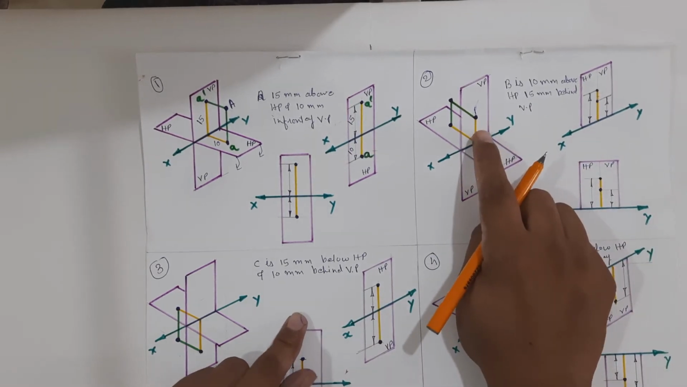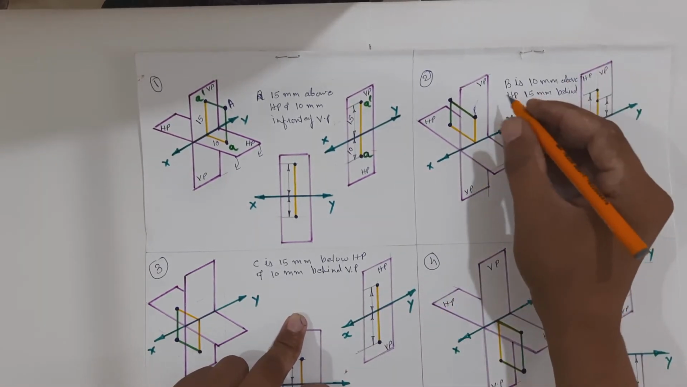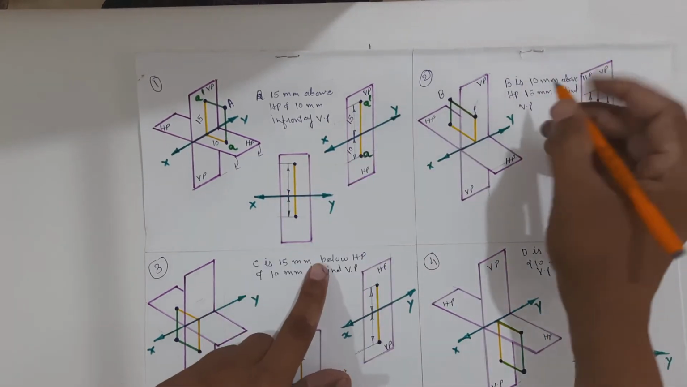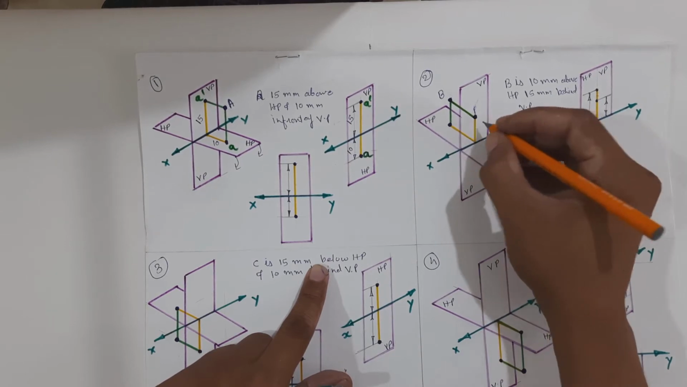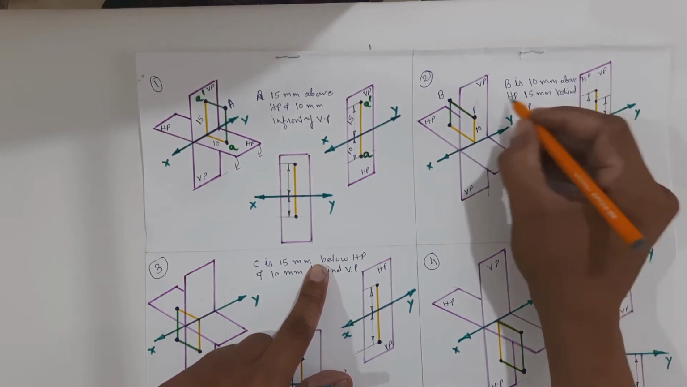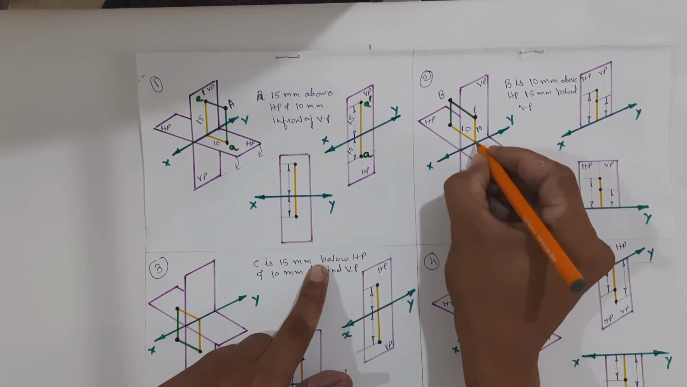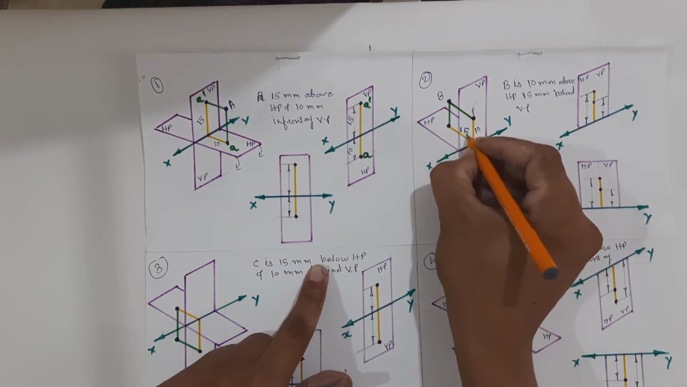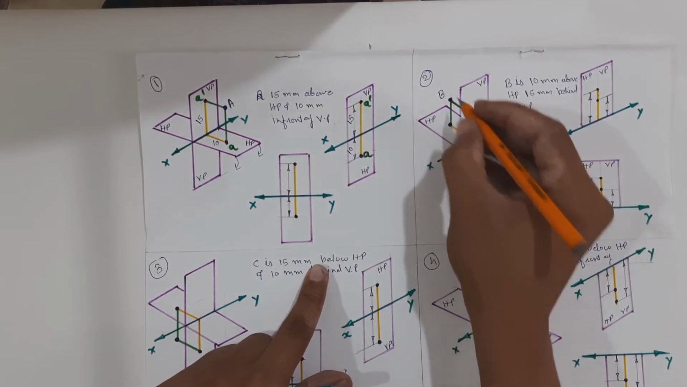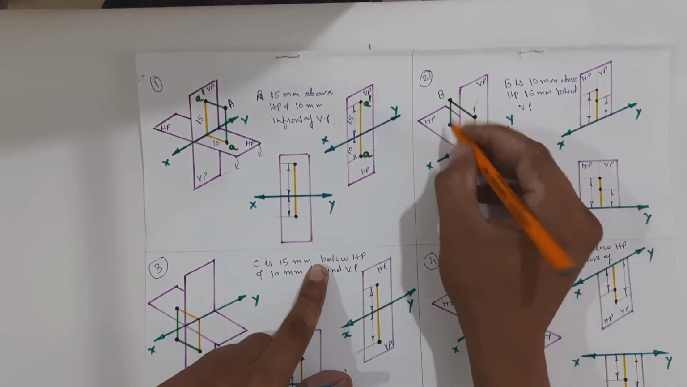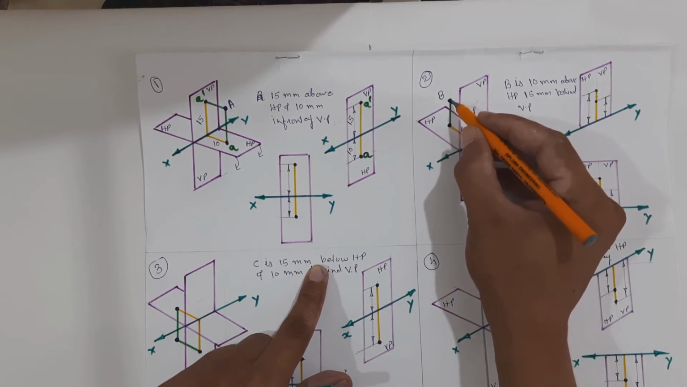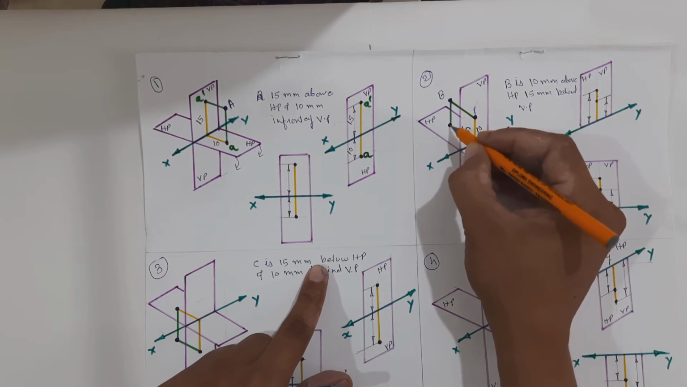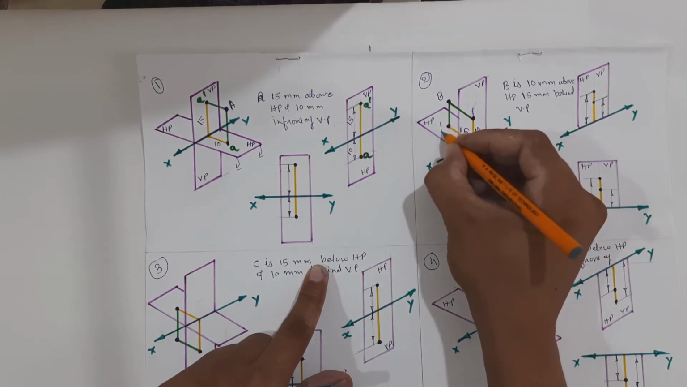Now let us take the second point, that is point B. So B is 10 mm above HP and 15 mm behind VP. Now after locating the point, if you want to draw the plan, we have to project the point perpendicular to the horizontal plane over here. So we will get the plan over here B,